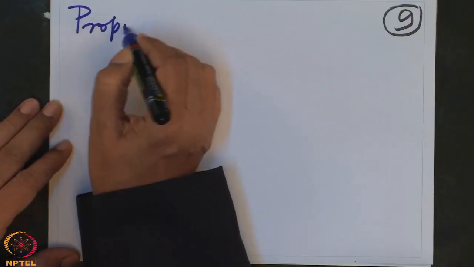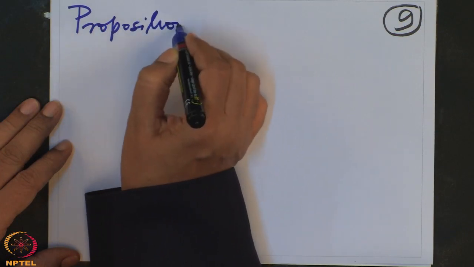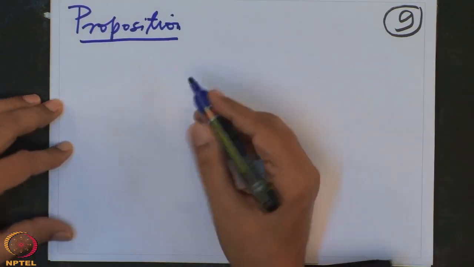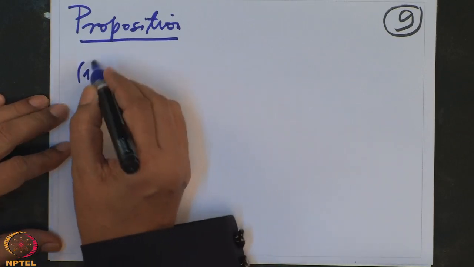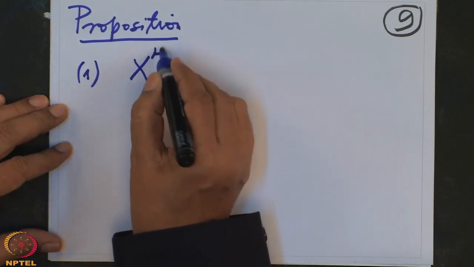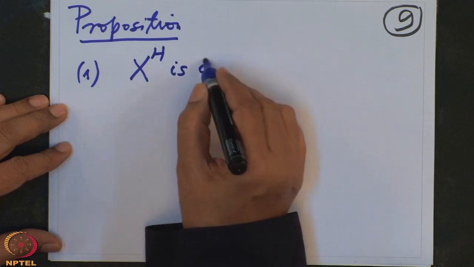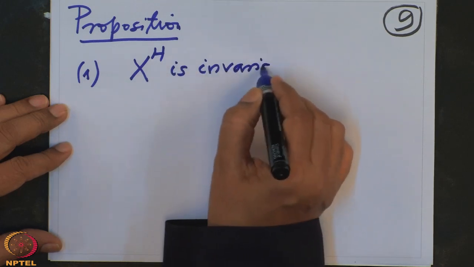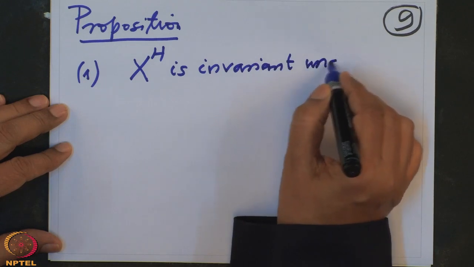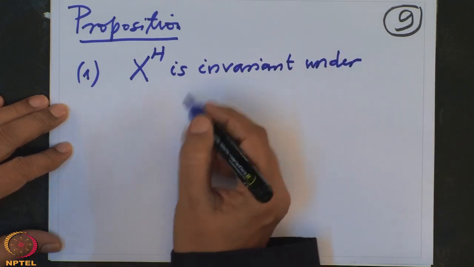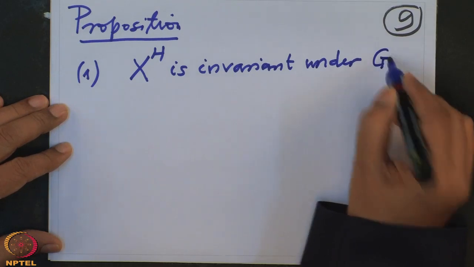All right. So first observation I want to denote, so observe that. Let me write it as the proposition. Proposition, with the notation as above. The first one: X power H is invariant under G. What does that mean?